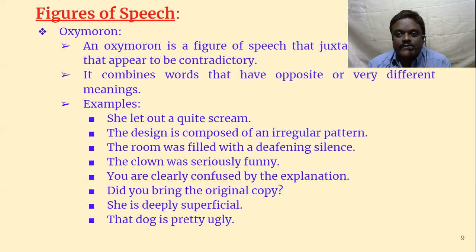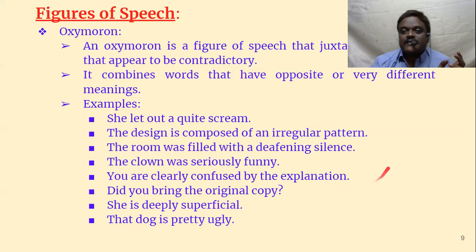Let's go to the next one. Oxymoron. An oxymoron is yet another figure of speech that juxtaposes elements that appear to be contradictory. Opposite words are brought together for a special effect.